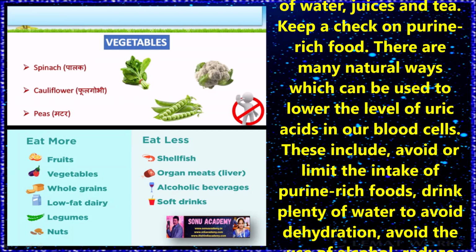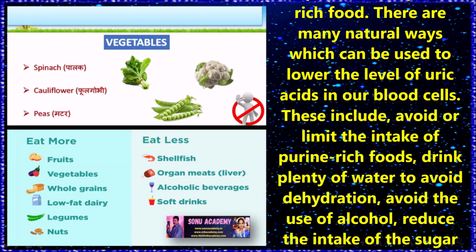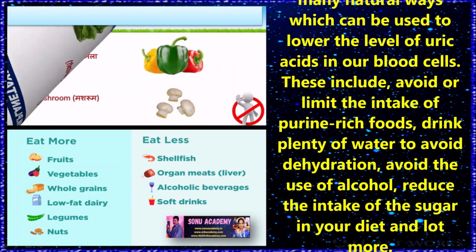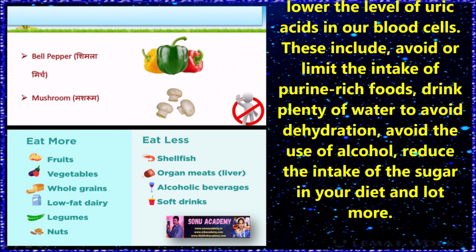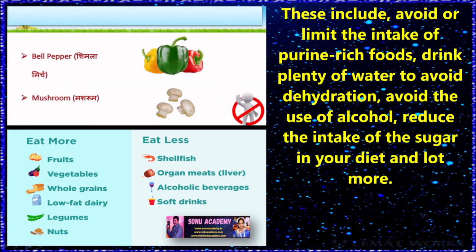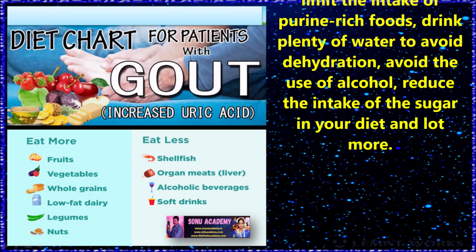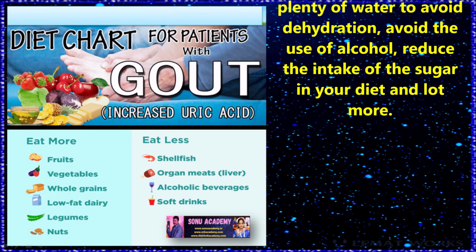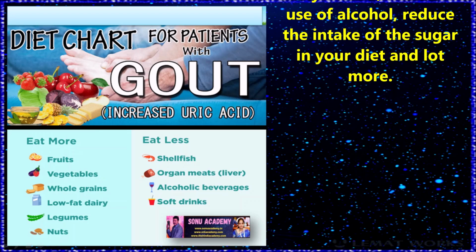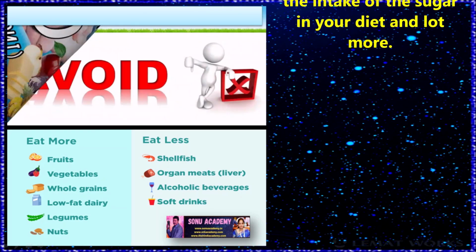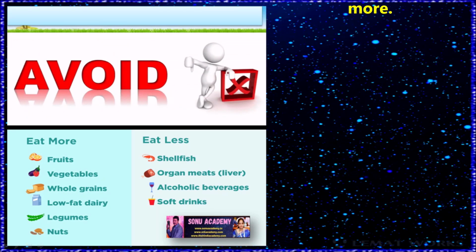There are many natural ways which can be used to lower the level of uric acid in our blood. This includes avoiding or limiting the intake of purine-rich foods, drinking plenty of water to avoid dehydration, avoiding the use of alcohol, reducing the intake of sugar in your diet and a lot more.